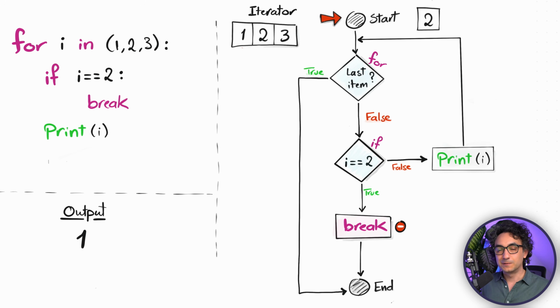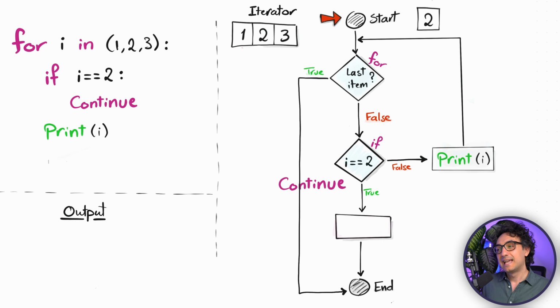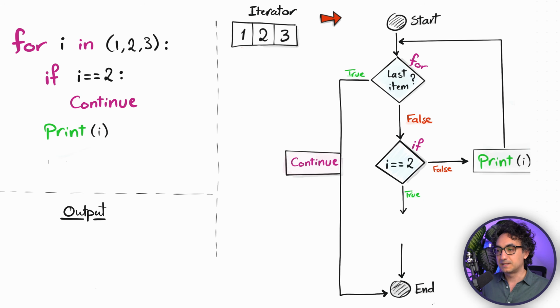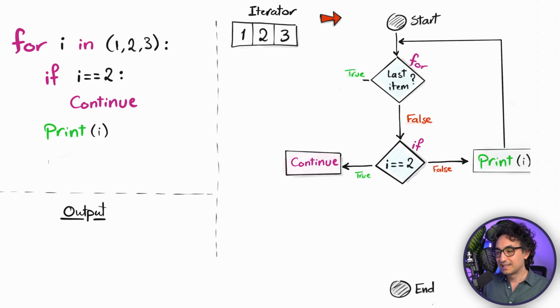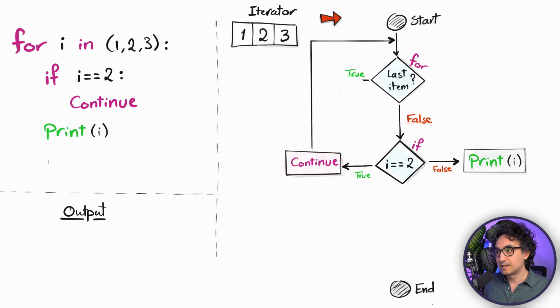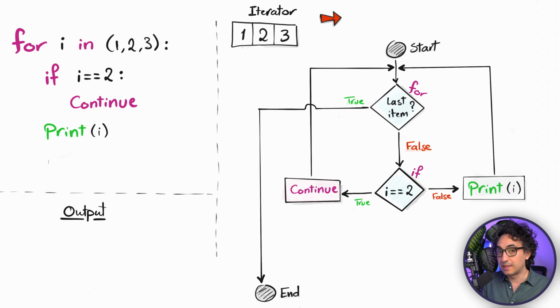Okay, so now in our code, after the condition, this time, instead of using break, we will use continue. So now what's gonna happen behind the scenes is that if the condition of the if statement is true, we will have continue instead of break. But here comes the important point. After continue, we will not go to the end. We will just jump back to the top. So we're gonna have an arrow from continue back to the start of the loop. Of course, with that, we are not going to the beginning of the iterator, so we are not resetting anything. We are simply skipping the current round. So let's try this out and see what can happen if you do that.